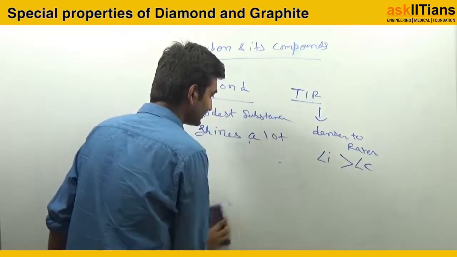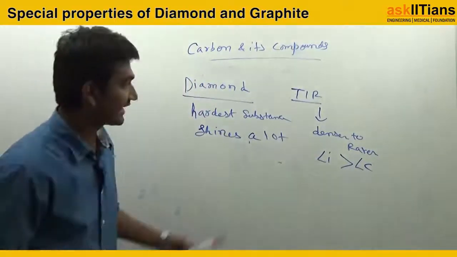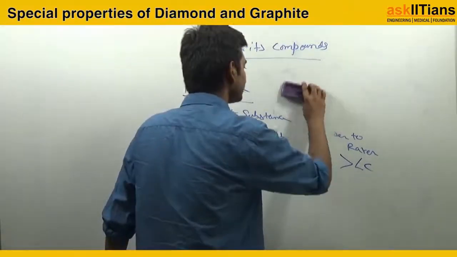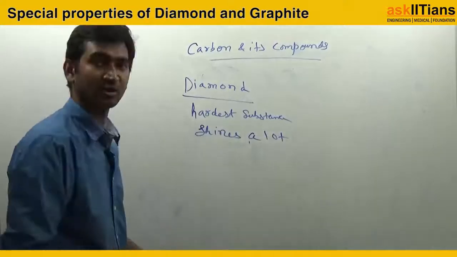Now a similar thing happens in the case of diamond. Why did I tell you about total internal reflection? Because a similar thing is happening in diamond also.